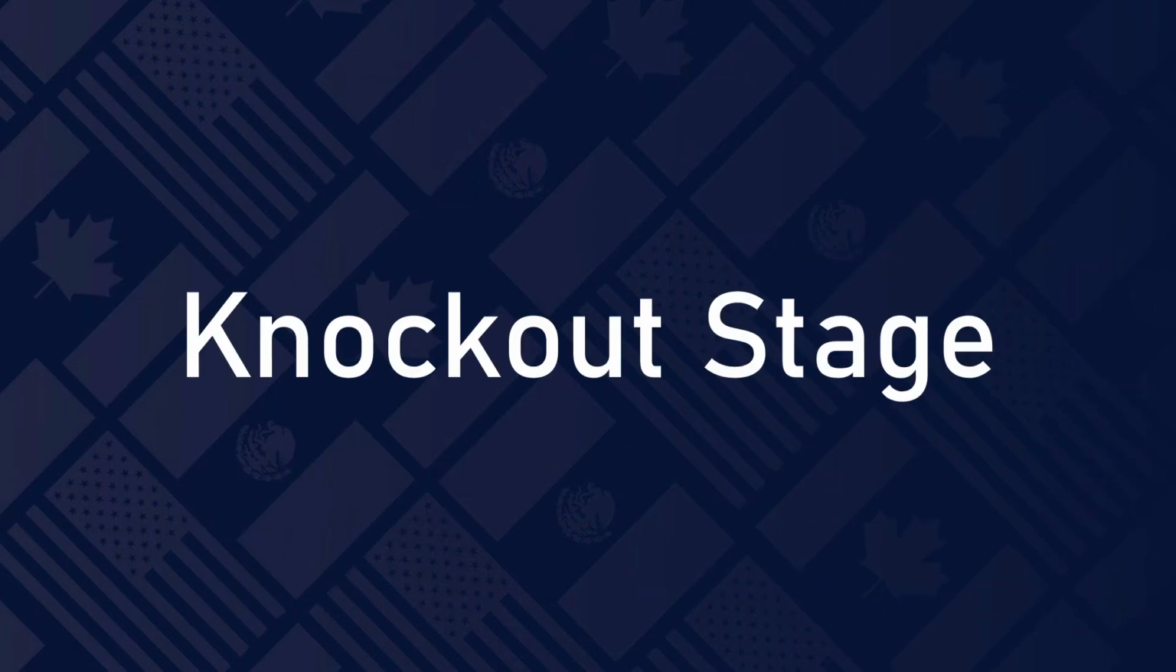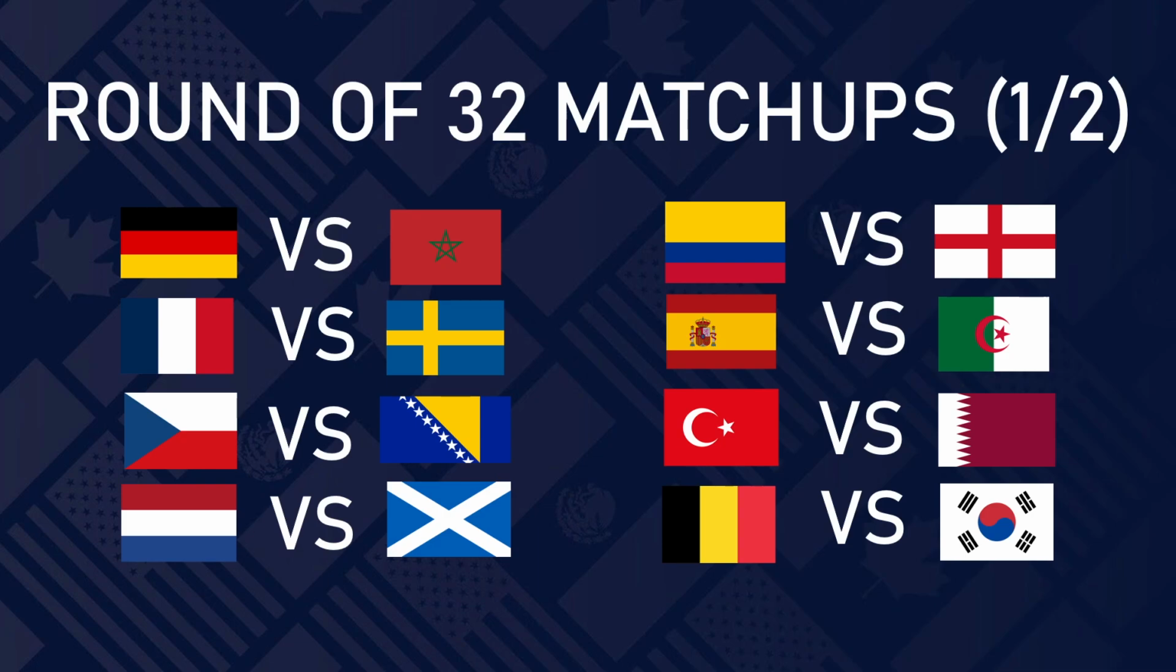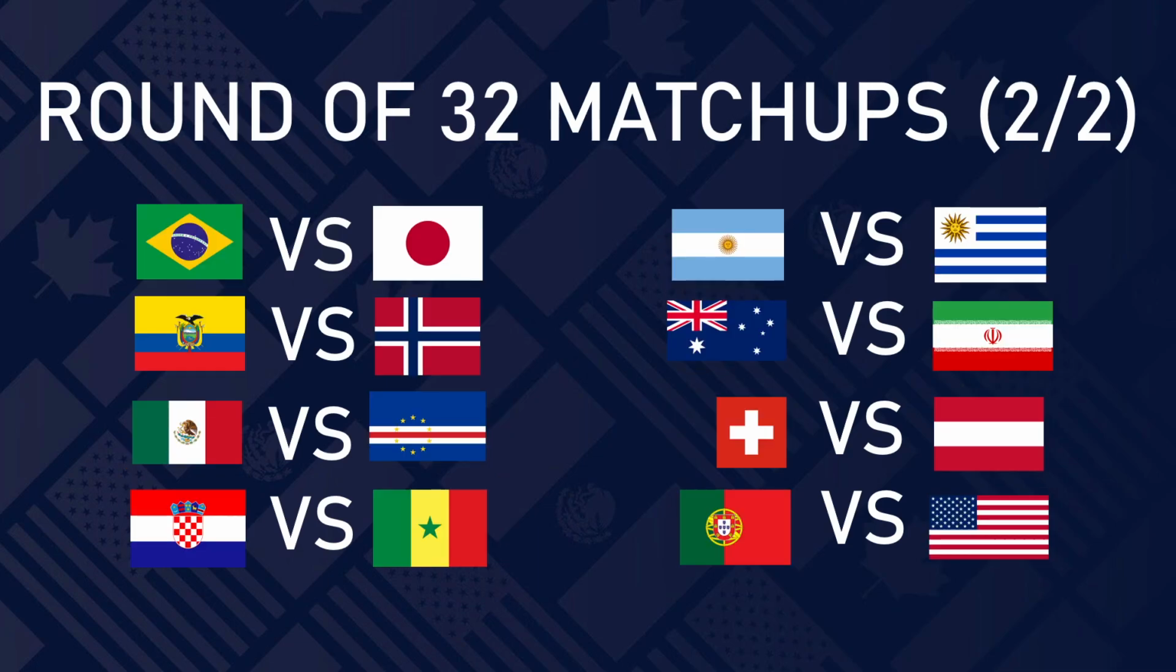Now for the knockout stage matchups, we have Germany versus Morocco, France versus Sweden, Czechia versus Bosnia, Netherlands versus Scotland, Colombia versus England, Spain versus Algeria, Turkey versus Qatar, Belgium versus South Korea, Brazil versus Japan, Ecuador versus Norway, Mexico versus Cape Verde, Croatia versus Senegal, Argentina versus Uruguay, Australia versus Iran, Switzerland versus Austria, and Portugal versus USA.